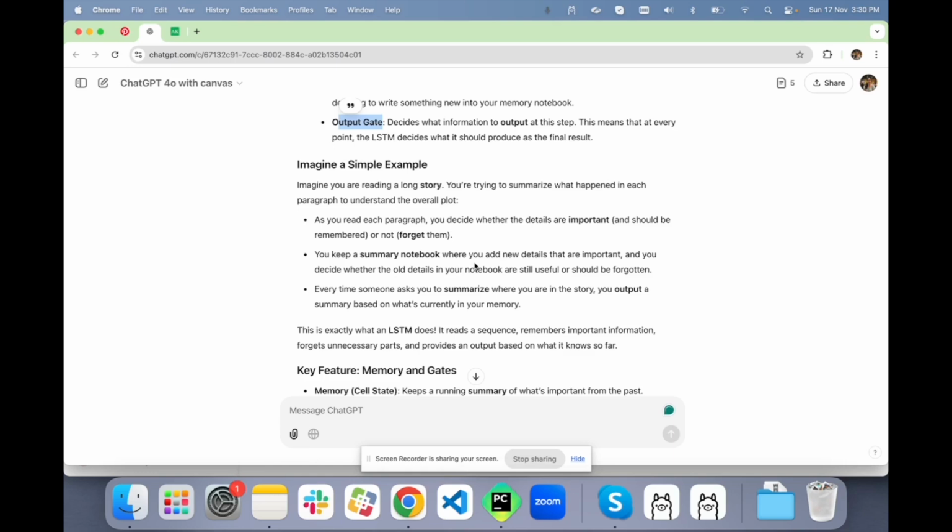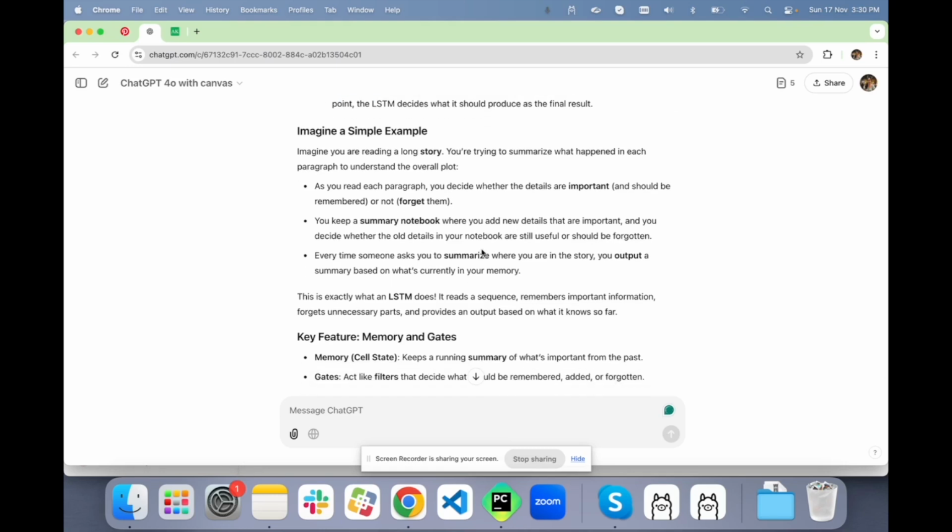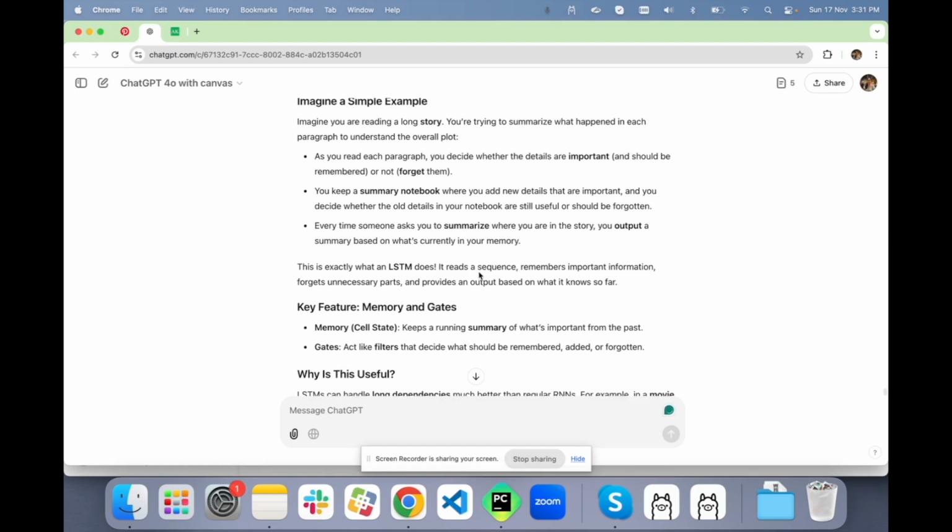You keep a summary notebook where you add new details that are important, and that is where we output the details that are important. And you decide whether the old details in the notebook are still useful or should be forgotten. Every time someone asks you to summarize where you are in the story, you output a summary based on what's currently in your memory.